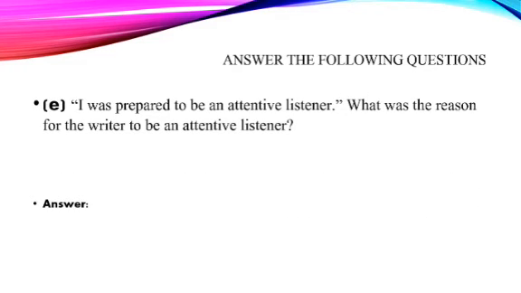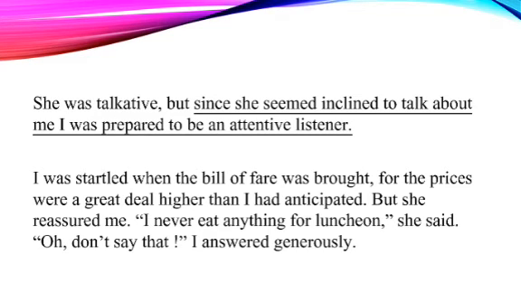Question number E. "I was prepared to be an attentive listener." What was the reason for the writer to be an attentive listener? Let us check why he became an attentive listener. Check out the underlined sentences. "Since she seemed inclined to talk about me, I was prepared to be an attentive listener."